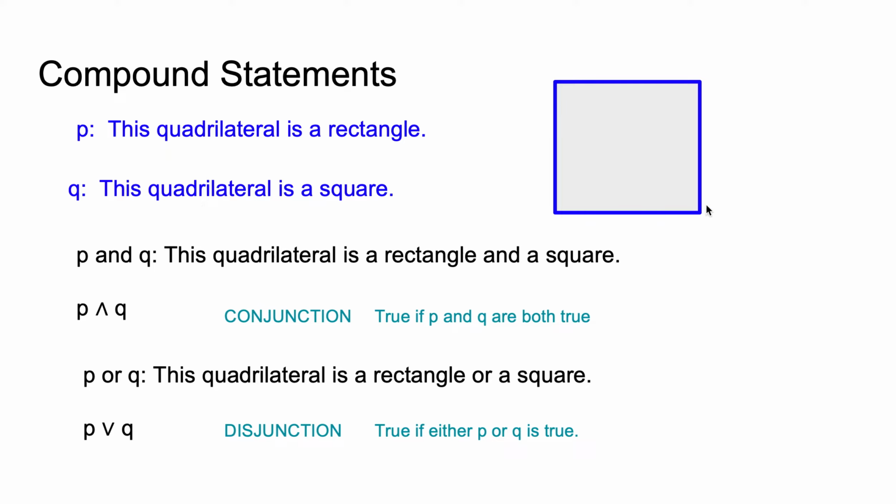So if it's a square, then both of these are correct. If it's not a square, if it's just a rectangle, then only this one's correct. This one would be, sorry, not correct, but true. This one is true, this one would be false.